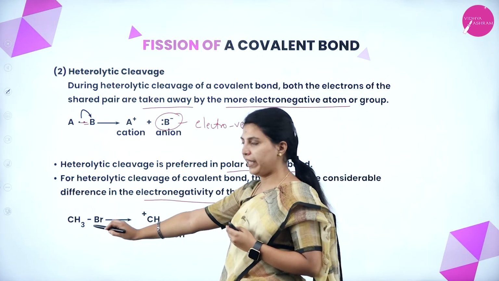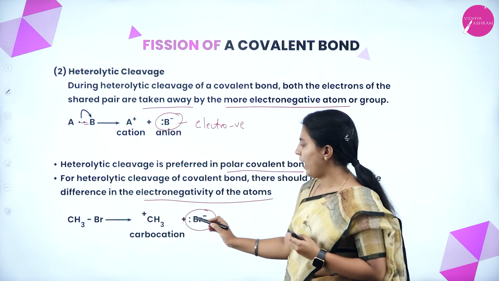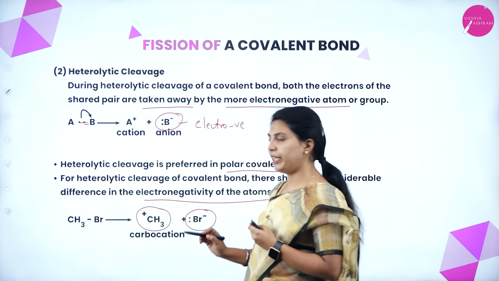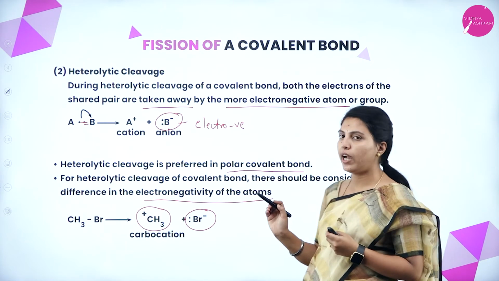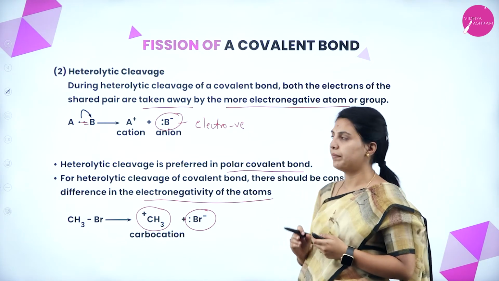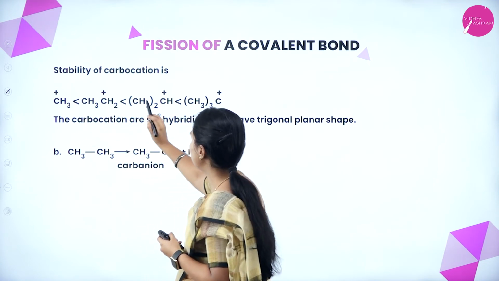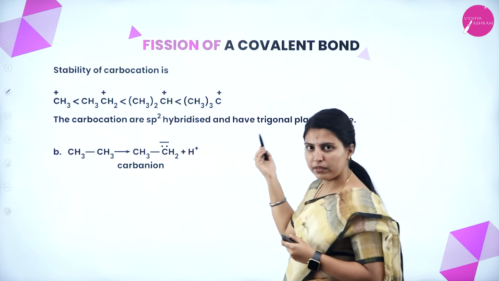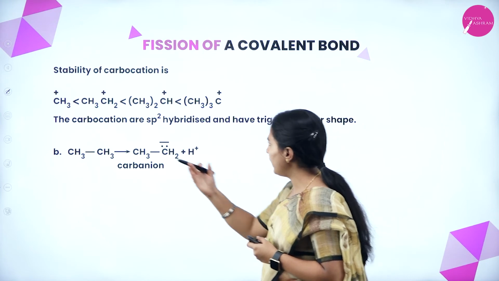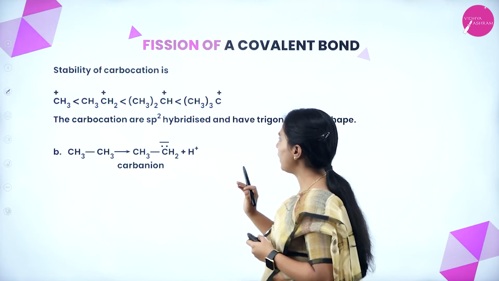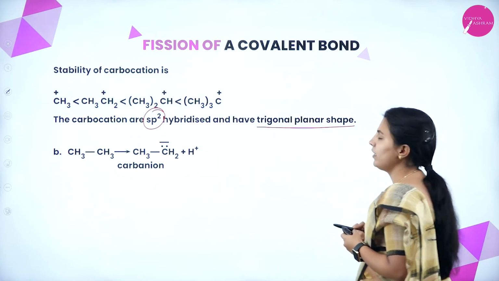That's why after the breaking of methyl bromide, the bromine has taken both electrons and the carbocation will be formed. From the heterolytic cleavage, carbocation and carbanion formation will be seen. See the stability of the methyl carbocation, ethyl, and propyl. All are primary, secondary, tertiary, and the stability will be in increasing order toward tertiary. The carbocations are always sp2 hybridized and have trigonal planar shape.